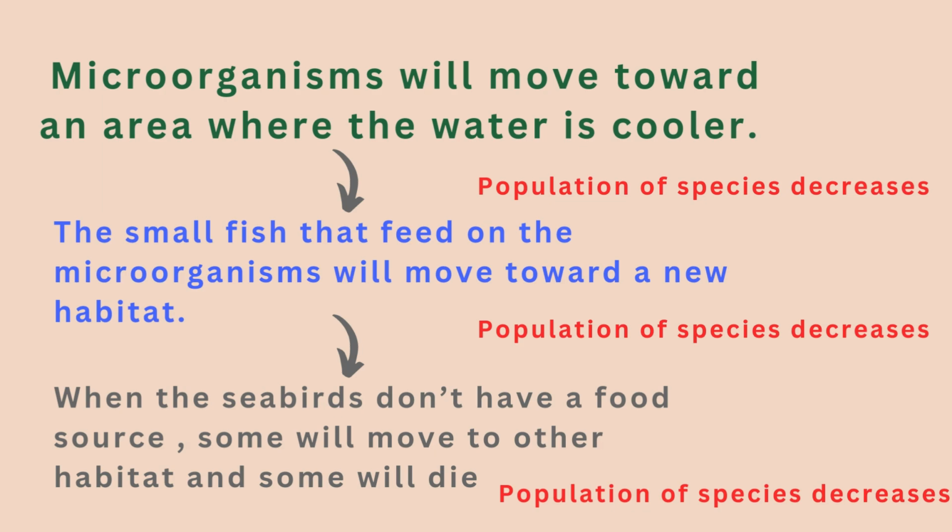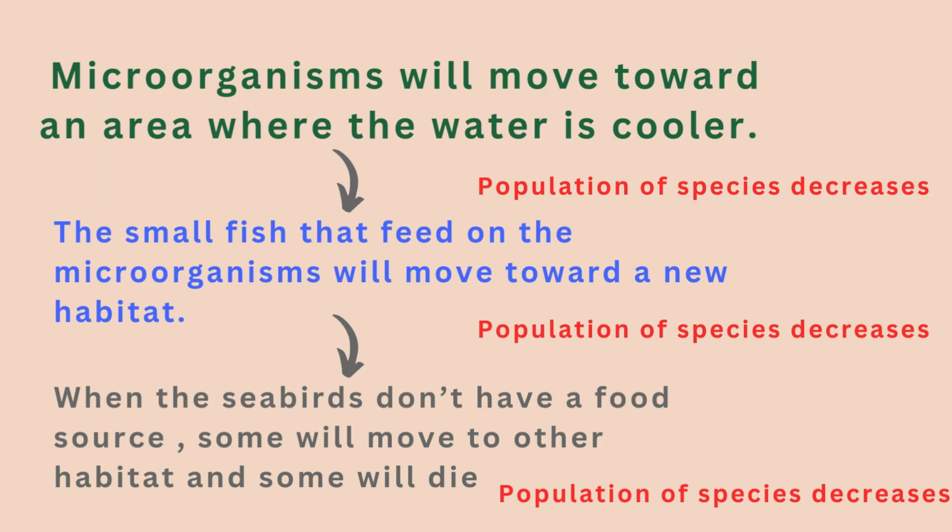The number of the microorganisms will decrease. And then the small fish that feed on them will move toward another place because there are not enough microorganisms here. So the small fish are affected by the population change of the microorganisms.